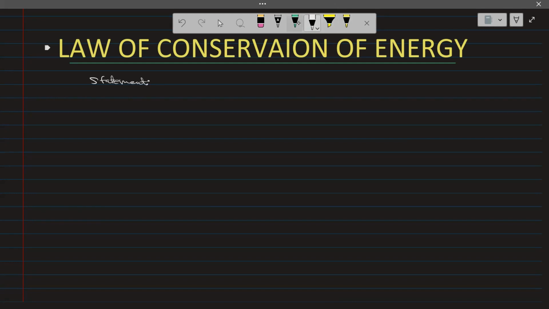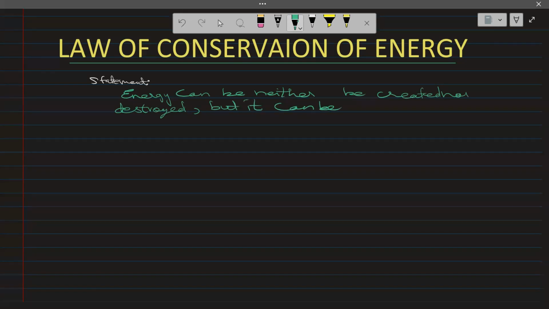The law of conservation of energy states that energy can be neither created nor destroyed, but it can be converted from one form to another.